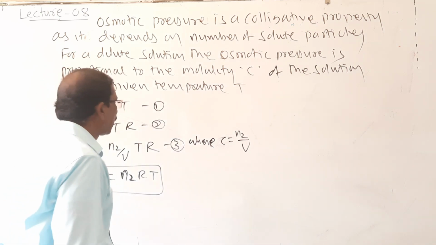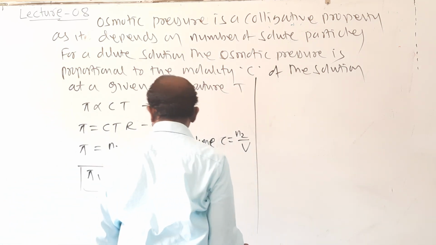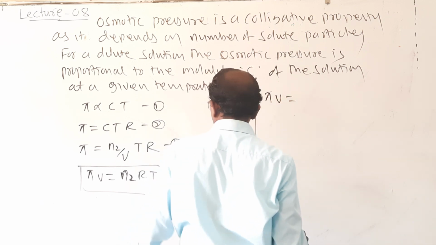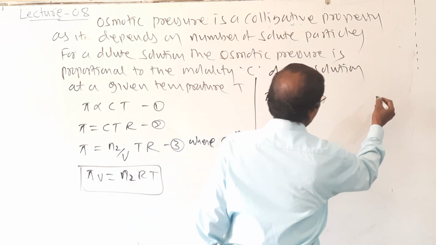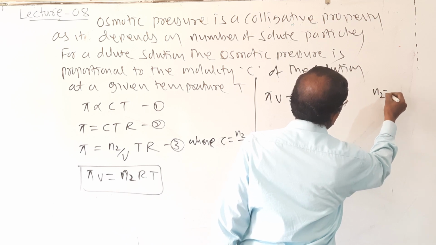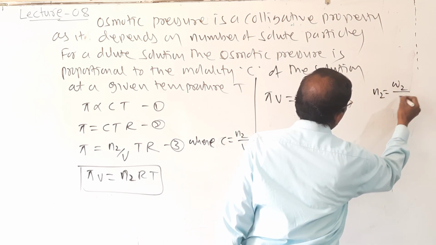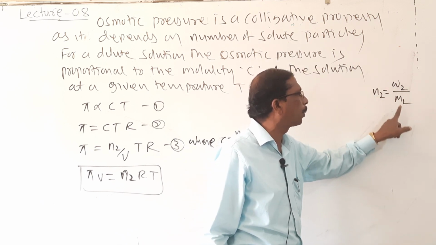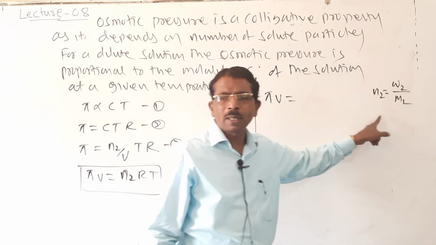So here I will write, look here students, pi V is equal to N2, where N2, the number of moles of solute, is equal to W2 upon M2, that is, mass of solute divided by molecular mass or molar mass.